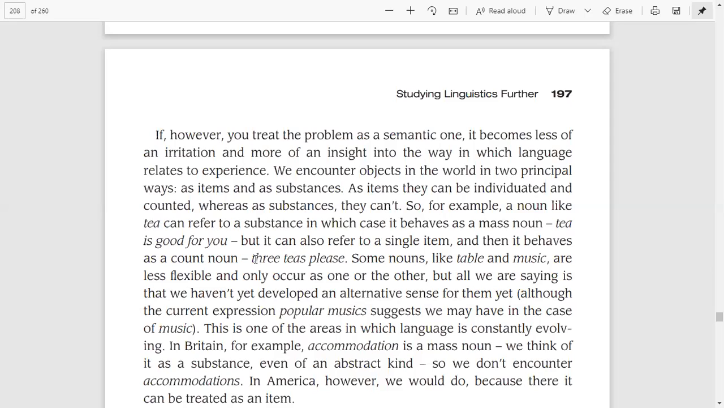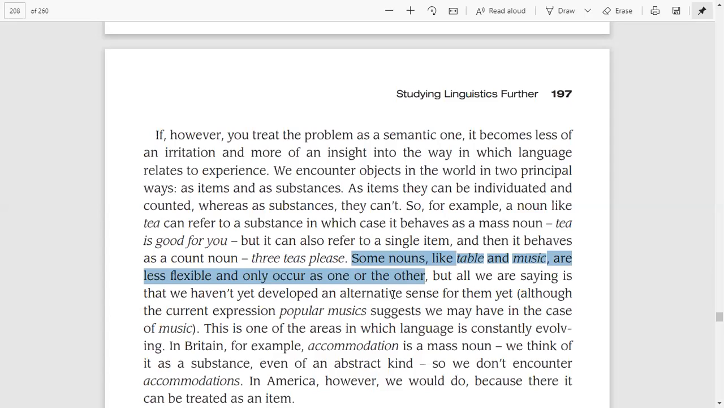So we can also say "three teas please". It means we can make a plural out of this as well, so it also behaves like a count noun. So the qualities of both a mass noun and a count noun can be found in this one. Some nouns like table and music are less flexible and only occur as one or the other. Tea was such a noun which can occur in both positions, right? We can have the qualities of both a mass and a count noun.